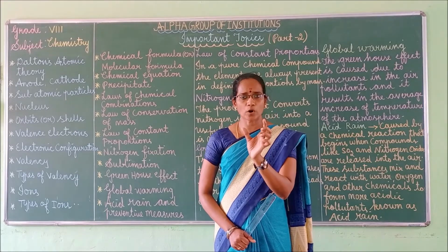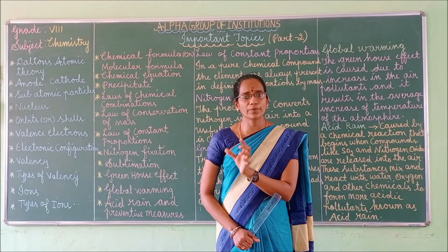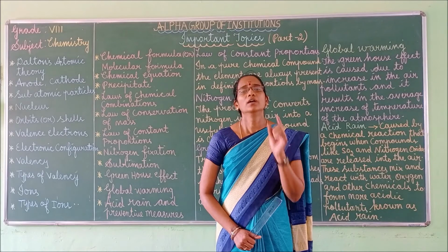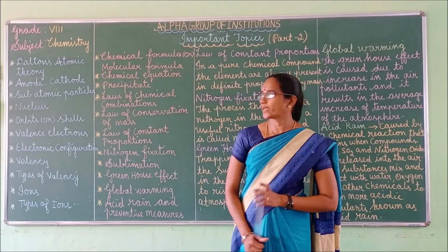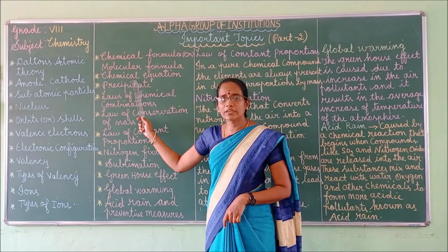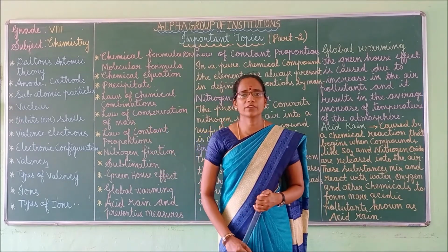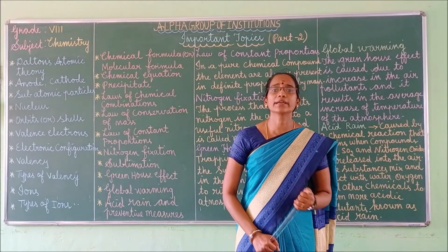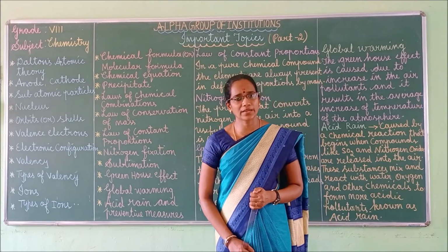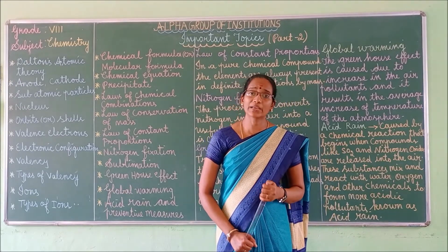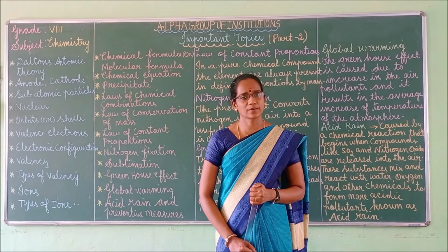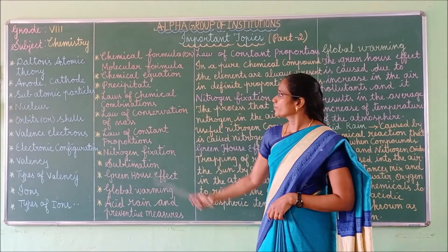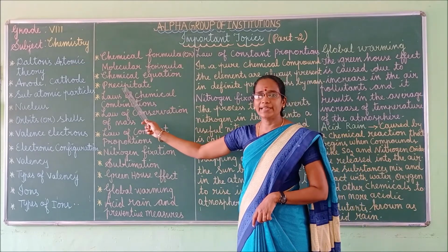Finally, you will get one product, isn't it? A new substance will be formed during a chemical reaction. That is nothing but the product. Got it, children? Okay. So, what is meant by chemical equation? A chemical equation is a symbolic representation of a chemical reaction by using formula and symbol. Got it?